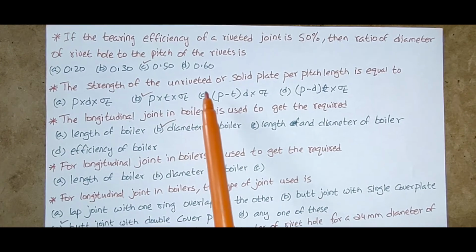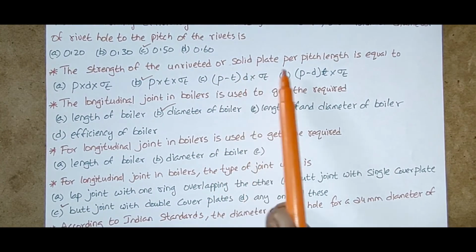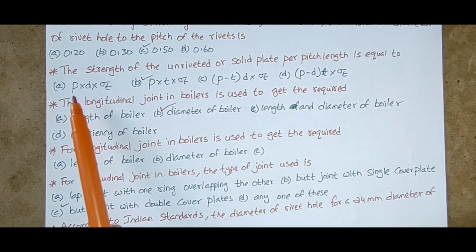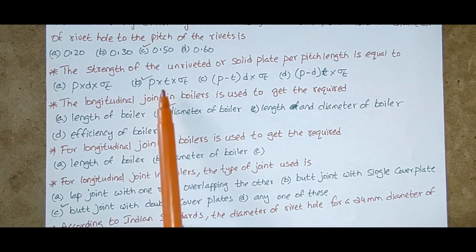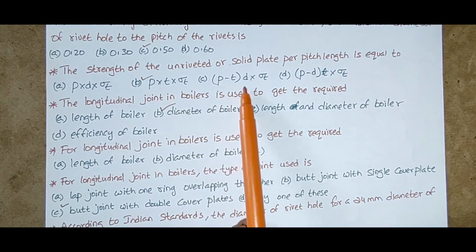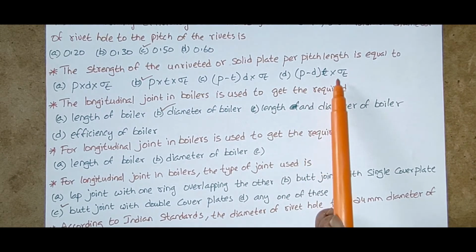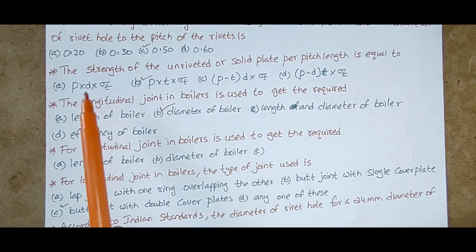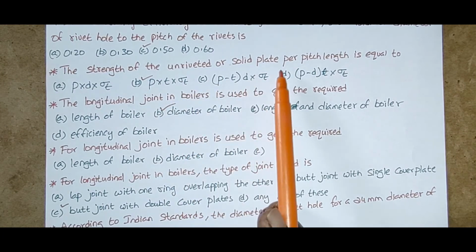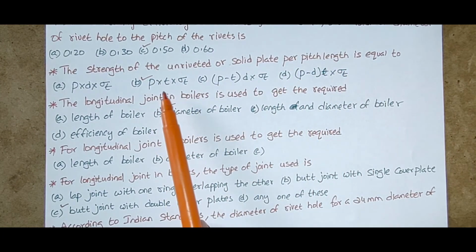The strength of the unriveted or solid plate per pitch length is equal to P into D into sigma T, P into T into sigma T, P minus T into D into sigma T, P minus D into T into sigma T. So the strength of the unriveted or solid plate per pitch length is equal to P into T into sigma T.